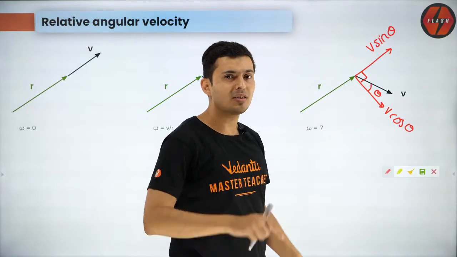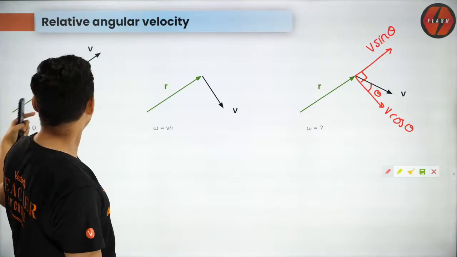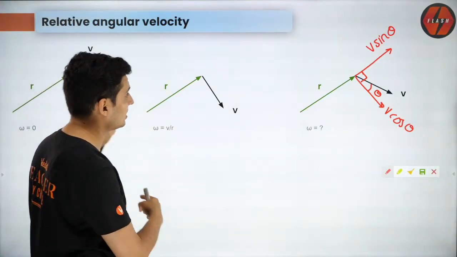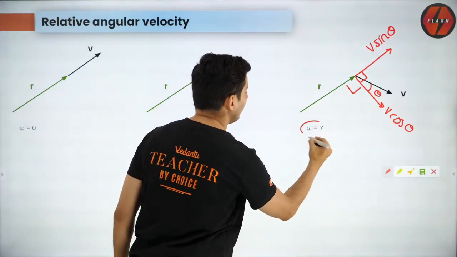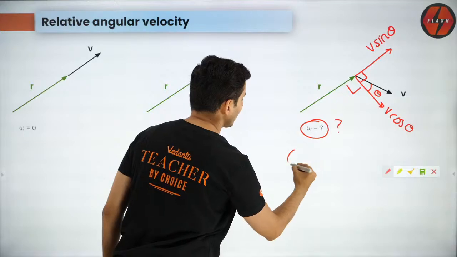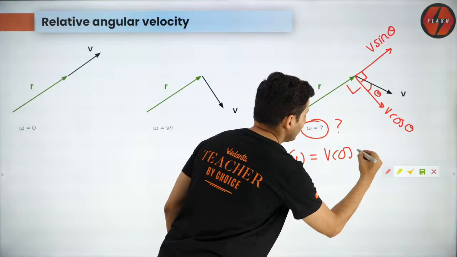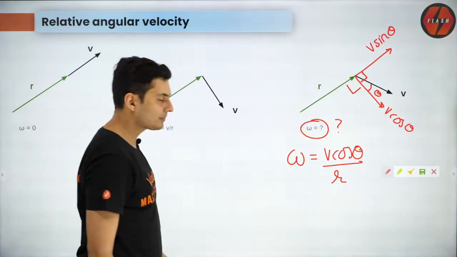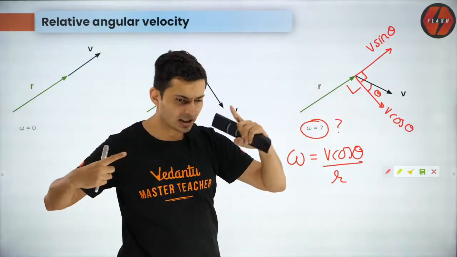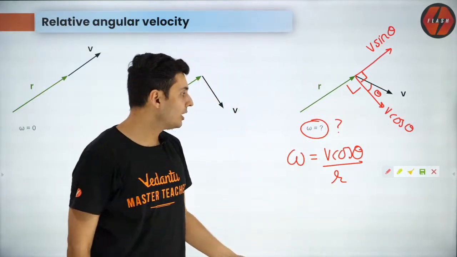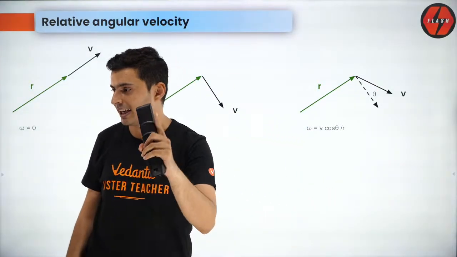It's a useless component in terms of changing the direction. It's exactly similar to the first situation. So who is responsible for changing the angle? v cos theta. So omega should be v cos theta divided by r. I hope this is making sense. Only that component of velocity which is perpendicular to the distance is going to cause a change in the angular position. Is that fine?